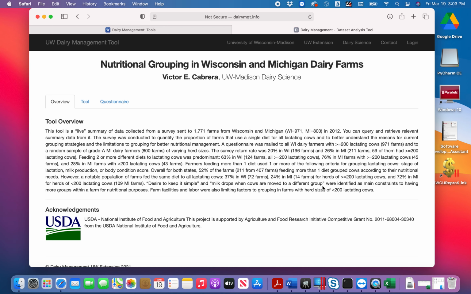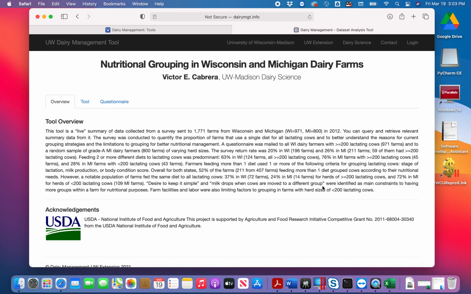This is a query tool of the data collected from a survey of dairy farmers in Wisconsin and Michigan, which is published in the Journal of Dairy Science in 2015 entitled Constraints for Nutritional Grouping in Wisconsin and Michigan Dairy Farms. All data collected is saved in a database to which the user can query and filter to see aggregated